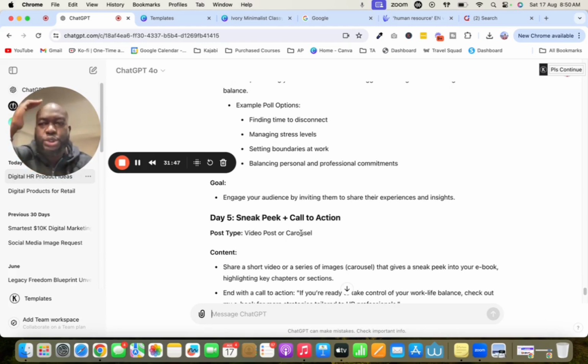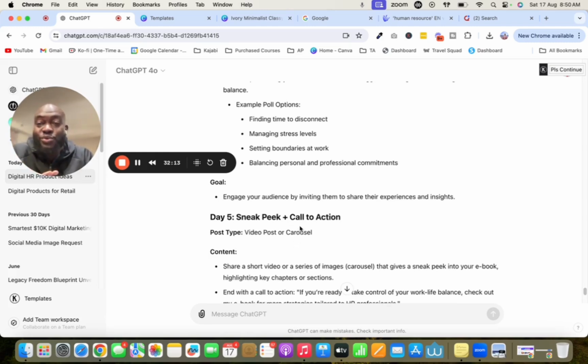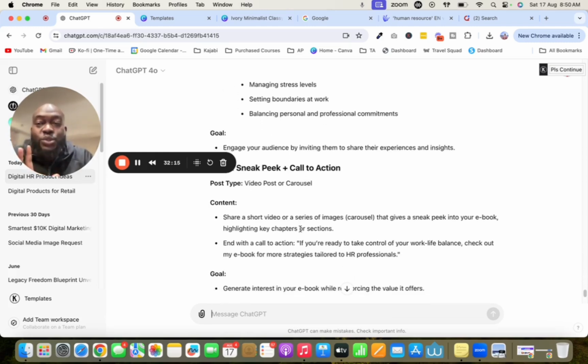Now, after you've served them the entire week, as in you're adding value, you now give them a little teaser on your digital product in a nutshell. So you see how this thing has it structured. So you've done the research, you've created the product. Now you're working on the marketing, on how you get it out there. It already gave you the platform of choice that you're supposed to use and leverage. But guess what? You're putting the digital product out there, but how much will you sell the digital product for?